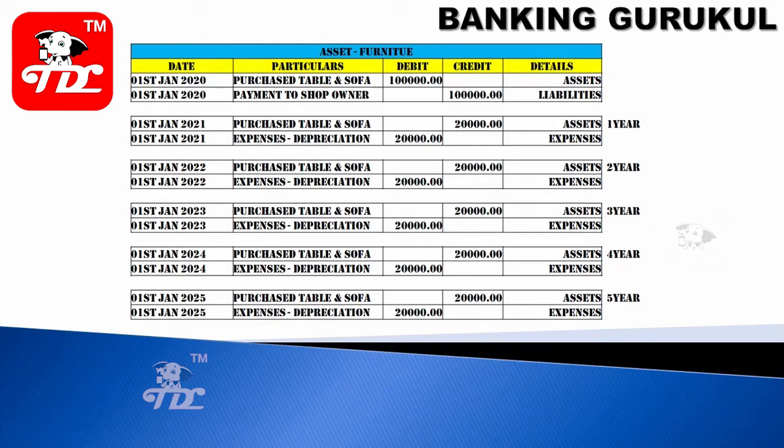So you can see my asset calculation. In year 1 I bought 1 lakh rupees worth of table and sofa, and I paid the amount to the vendor or shop owner. So now my asset is in debit 1 lakh rupees. Every year I am debiting 20,000 to depreciation, which is an expense, and crediting the asset. You can see every year I calculated 20,000 on the asset purchase value. So after 5 years this asset value will become 0.